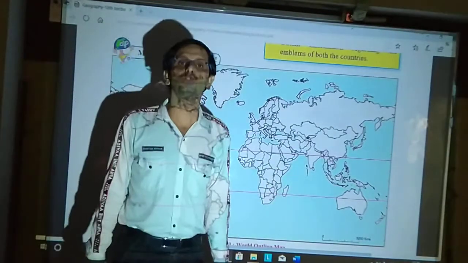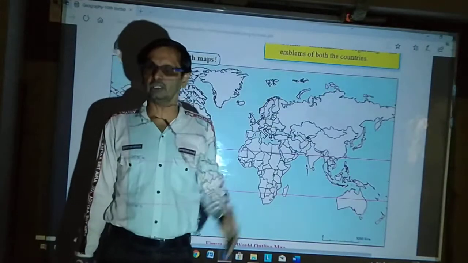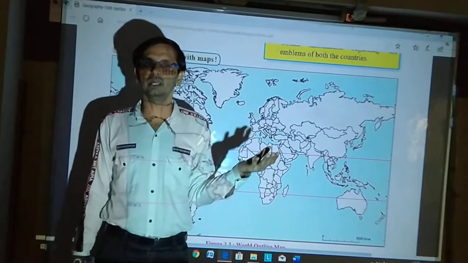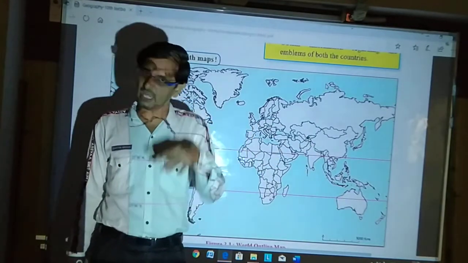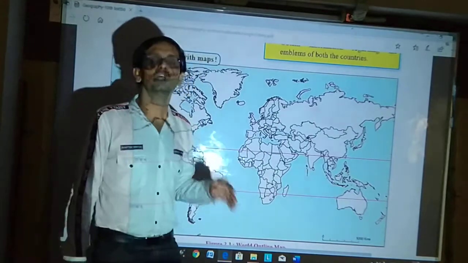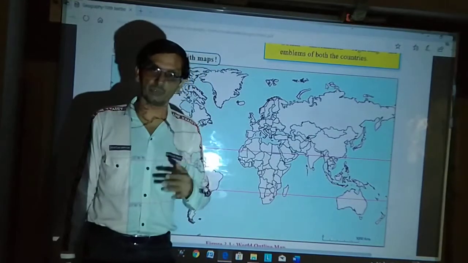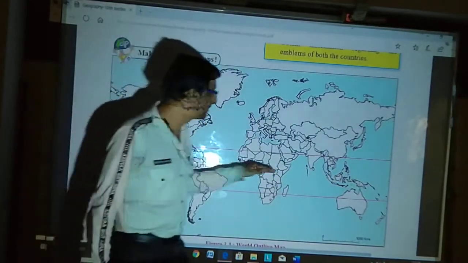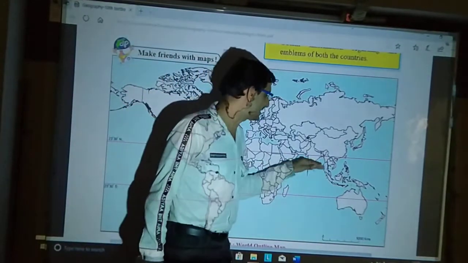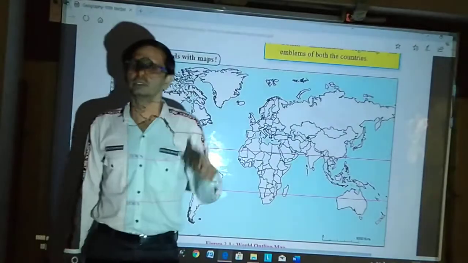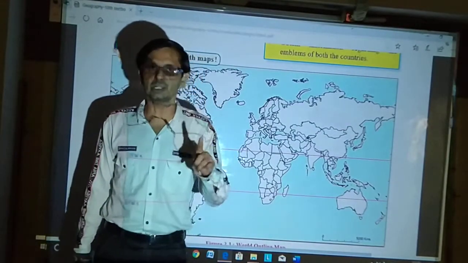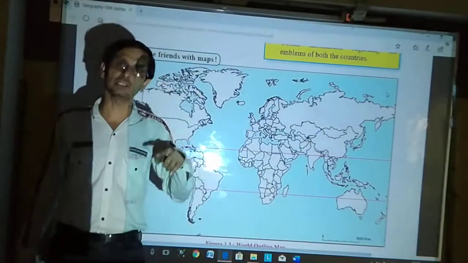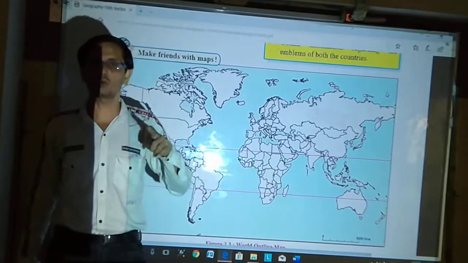While most of us say it is the southern hemisphere, or call it South India, or say India is located in the southern side, no, it is located in the northern hemisphere. Why? Because the imaginary line equator passes from this area, so obviously our country India lies above it. As I already told you, any country which lies above the equator is known as a northern hemispheric country.